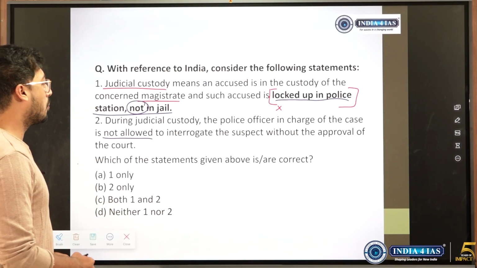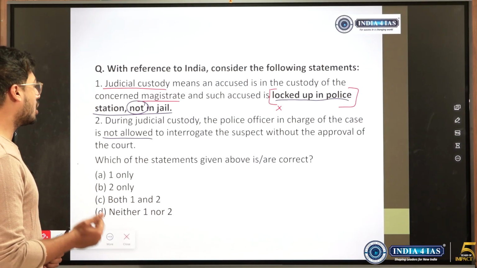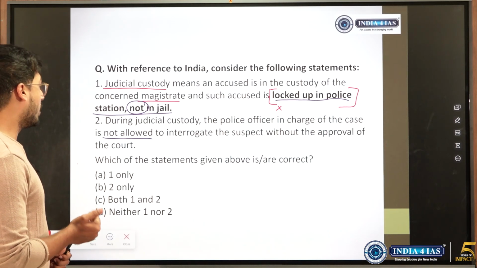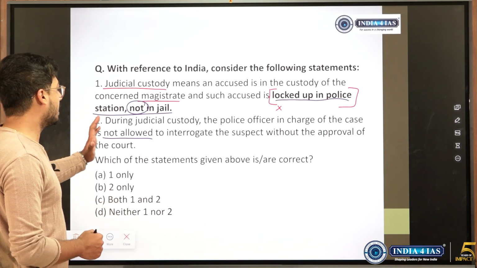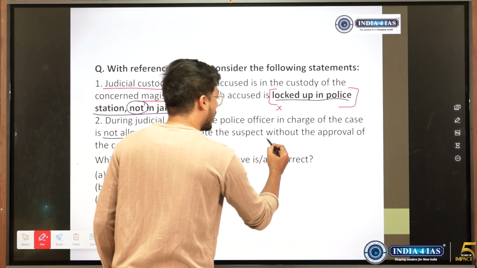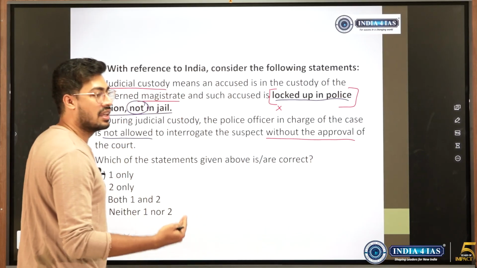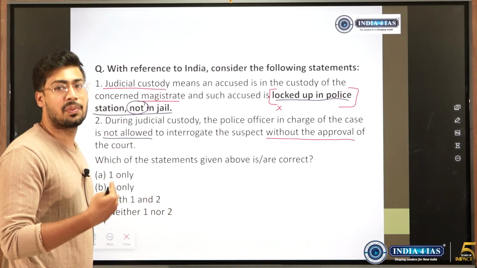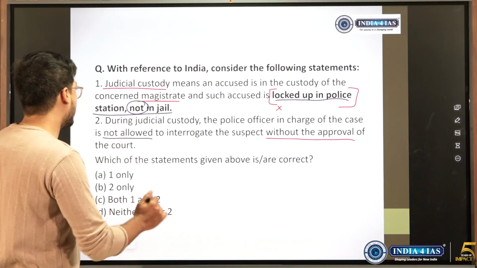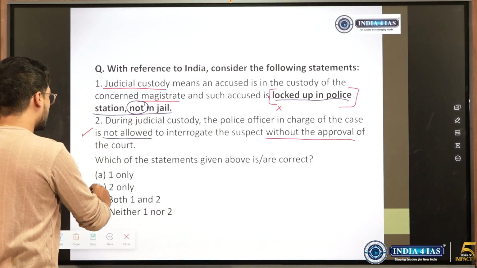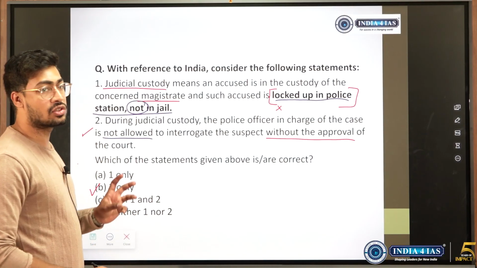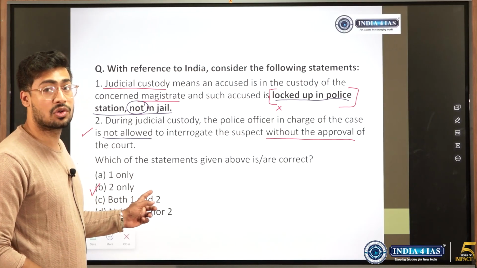During judicial custody, the police officer in charge of the case is not allowed to interrogate the suspect without the approval of court. See, don't just look at this much. Look at the full sentence. Without the approval of court, judicial custody is under magistrate. So police will need the permission of the court. Simple, it is. This is correct. This is how we could have thought when we were actually attempting this question during the